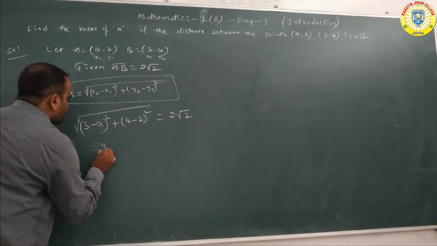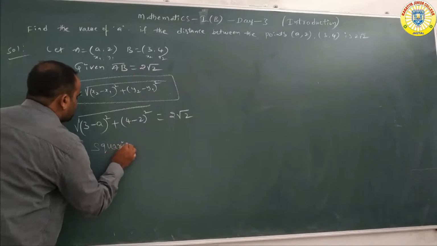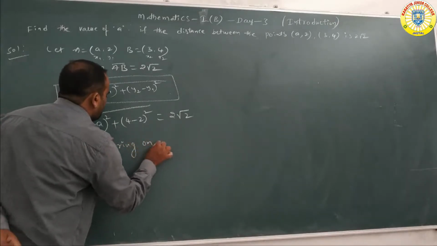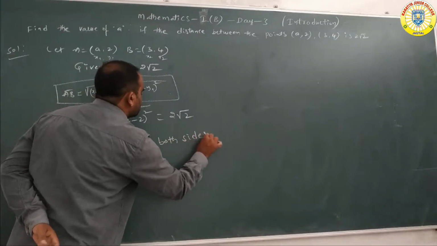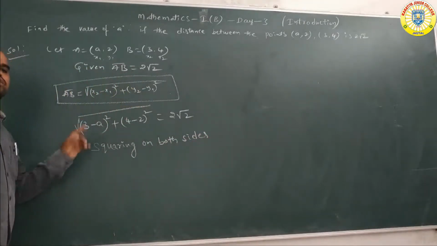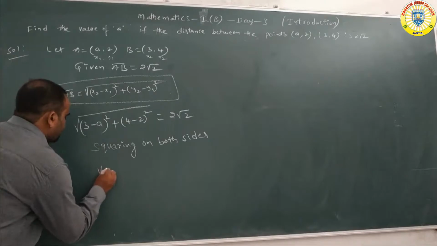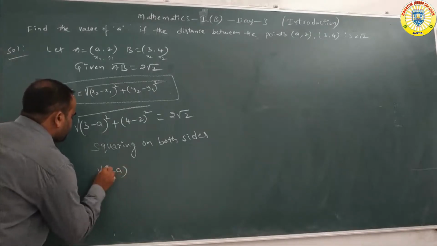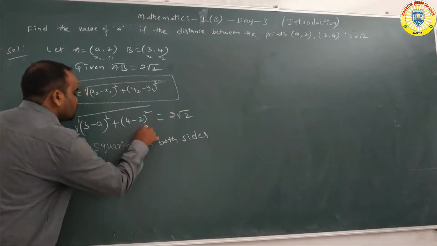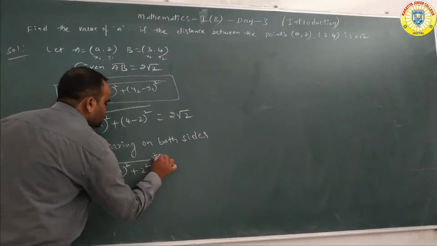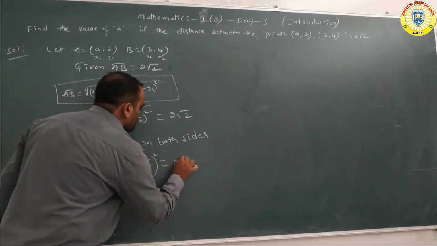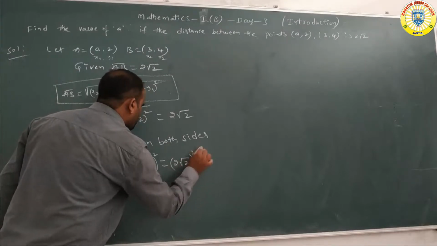Always remember, square and root cancel. So 3 minus a whole square plus 2 square is equal to 2 root 2 whole square.